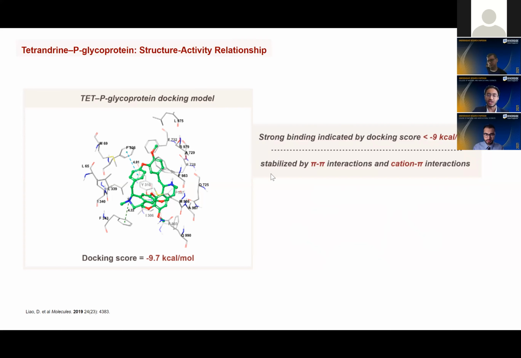This interaction is stabilized by pi-pi stacking of aryl rings, as well as cation-pi interactions between the amine in tetrandrine and aryl residues inside the protein.